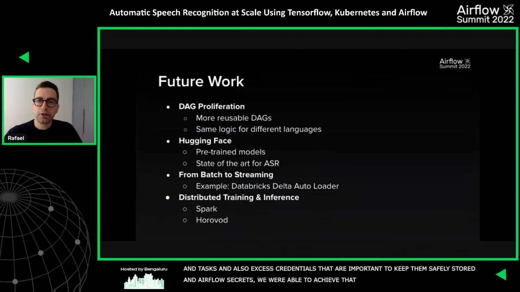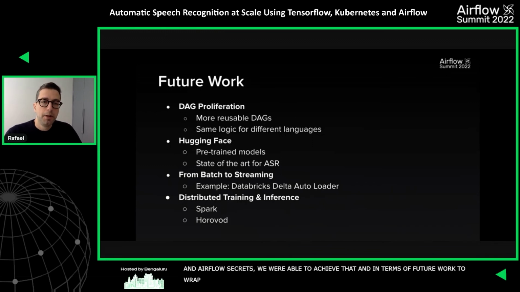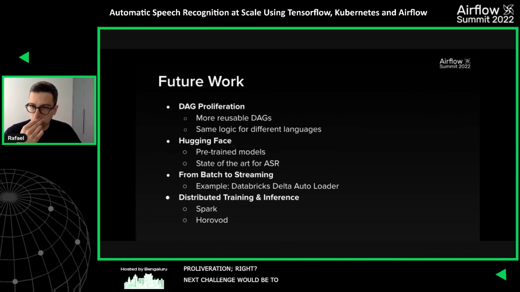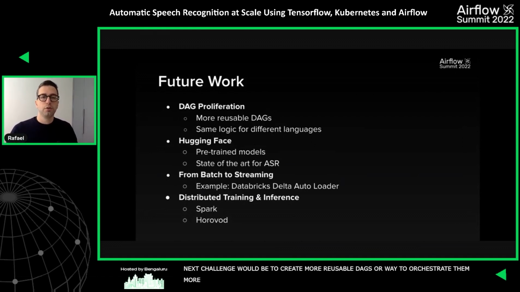So in terms of future work, just to wrap up, since I'm conscious of time, we would want to improve the setup in terms of DAG proliferation, right? So I think the next challenge would be to be able to create more reusable DAGs, or a way to orchestrate them more holistically in a way that, okay, I want to run 100 different DAGs for different languages, but I want to use the exact same code base with different parameters.